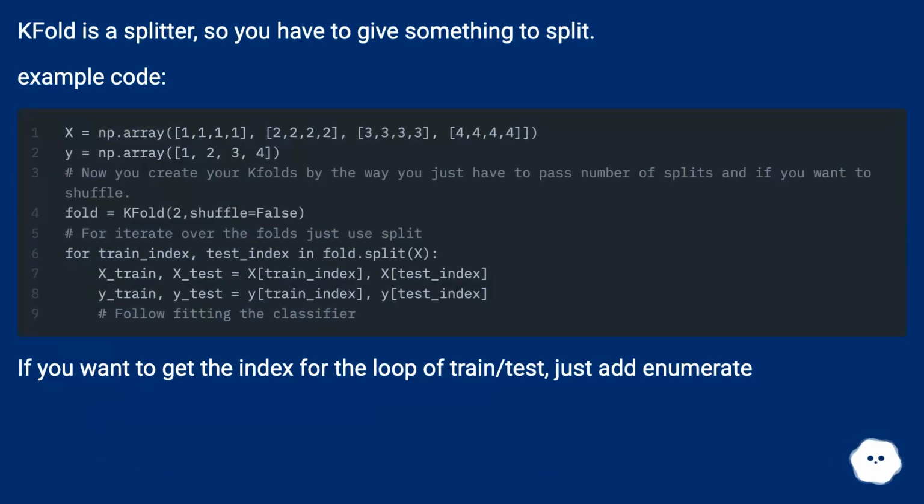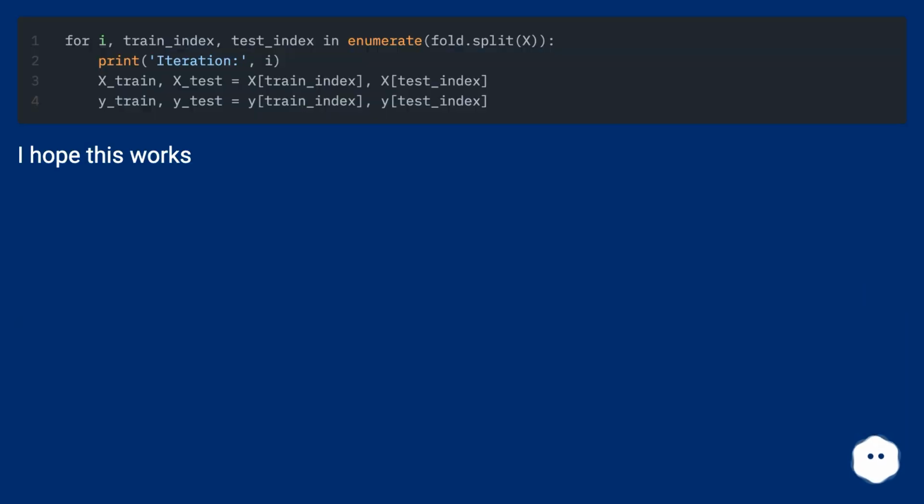KFold is a splitter, so you have to give something to split. Example code. If you want to get the index for the loop of train and test, just add enumerate. I hope this works.